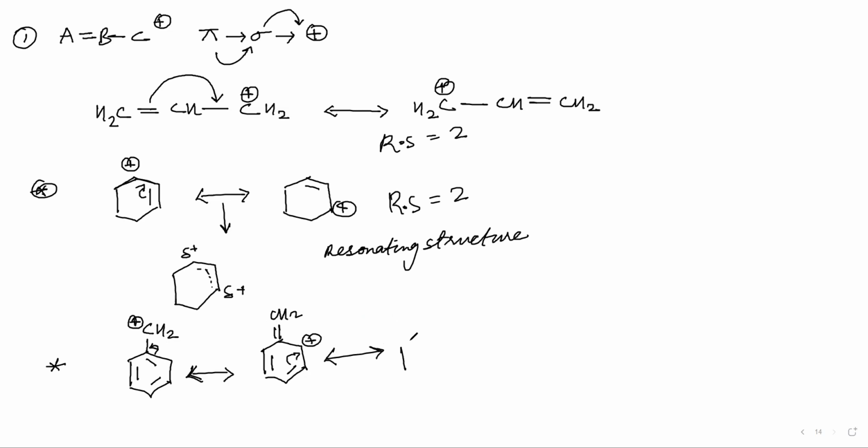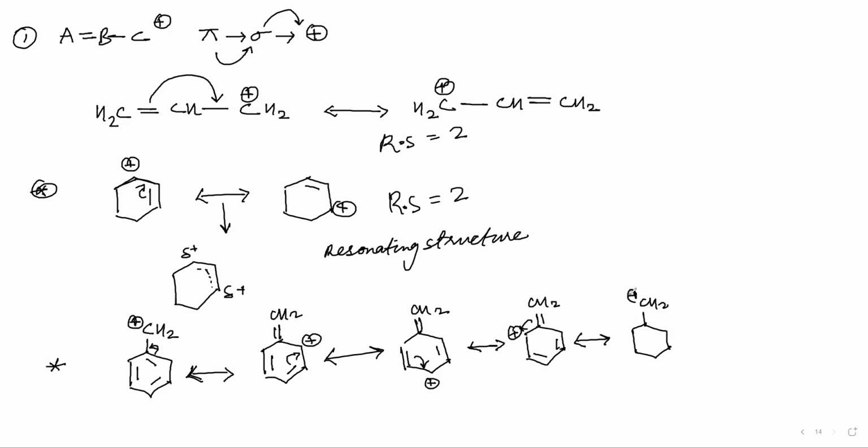Next one will be like this. Next one will be like this. That means I can say here and a positive charge here and here. Next one will be like this. One, two, three, four positive resonating structures. Yes, very good, correct. Right.